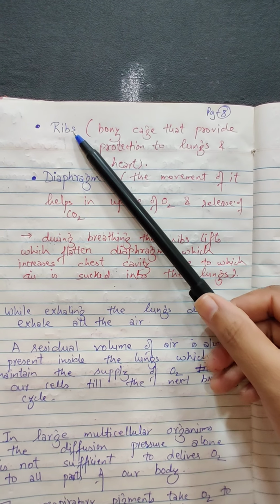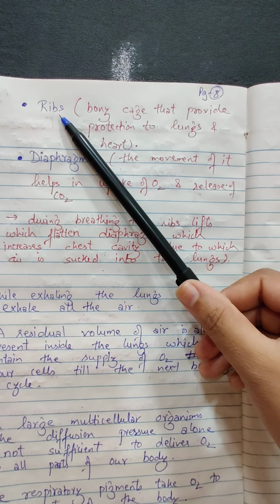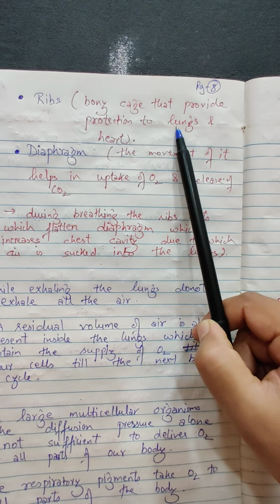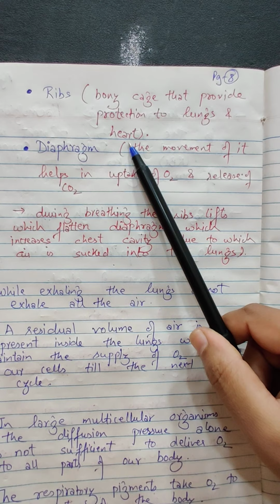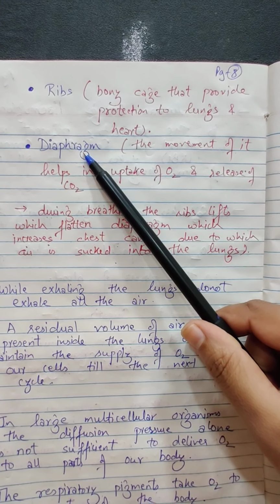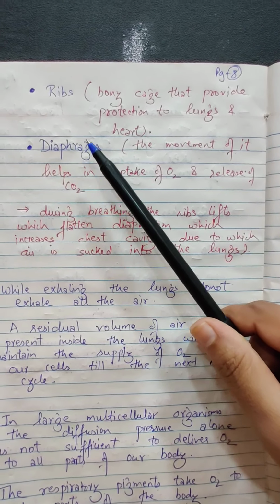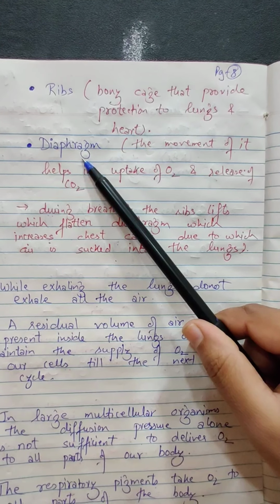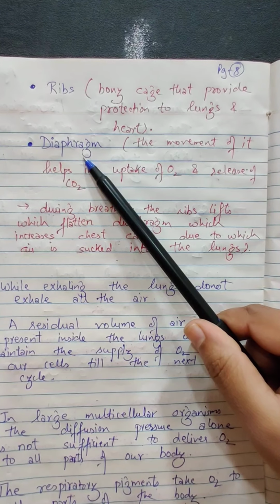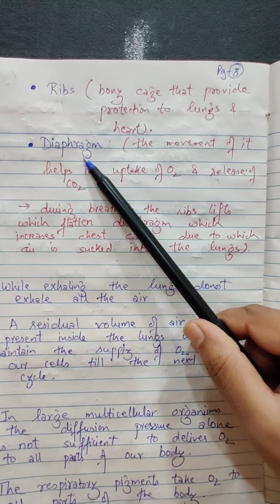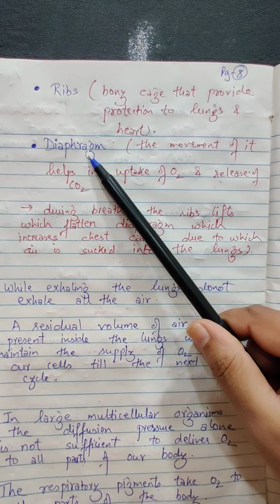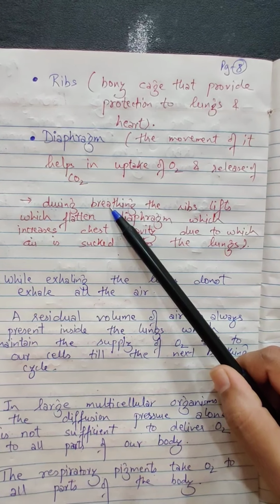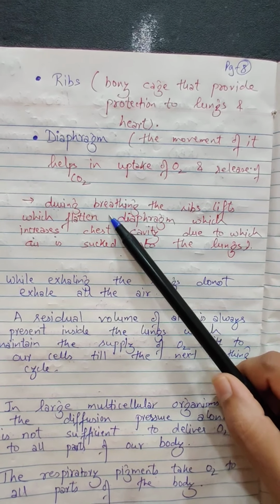The next structure is what here? Ribs. The rib is made up of bone. So it is a bony cage that provides protection to our lungs and heart. The next structure is what? Below it is the diaphragm. The diaphragm helps in inhaling and exhaling. We are able to suck the air in and release the air out due to the movement of this diaphragm. The movement of the diaphragm helps uptake of oxygen and release of carbon dioxide.